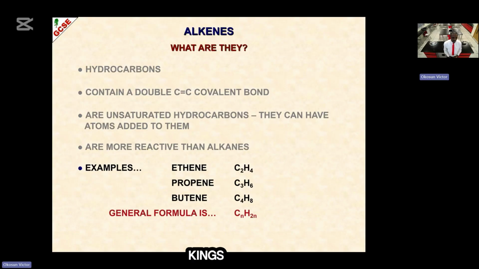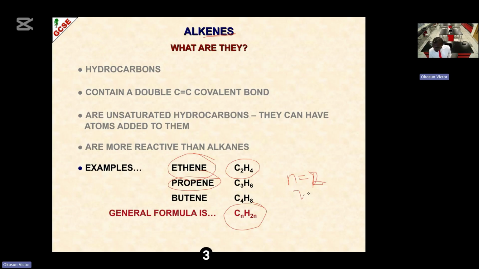Now these are alkenes. They follow this pattern, this general formula CnH2n. So if you want to get the first member, make your n to be 1. However, a one carbon member does not exist in alkene, so we start with two. We have ethene when n equals 2, propene when n equals 3, like that.